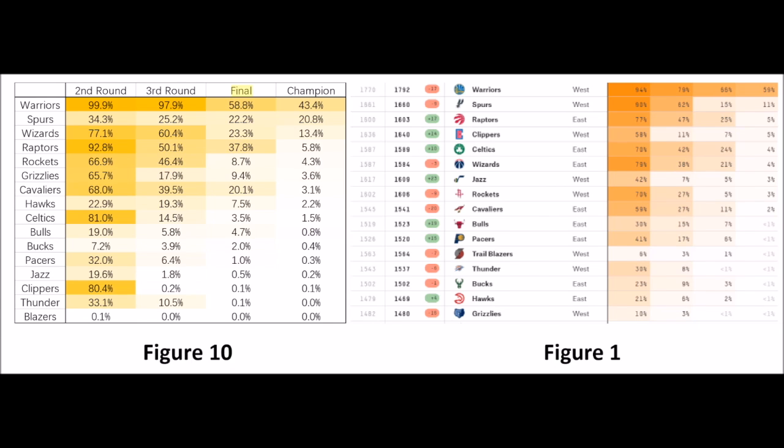Going down the list, our prediction matches the predictions of 538.com in that the first place and second place are the same, while the third place is different, and the probability of winning varies as well.